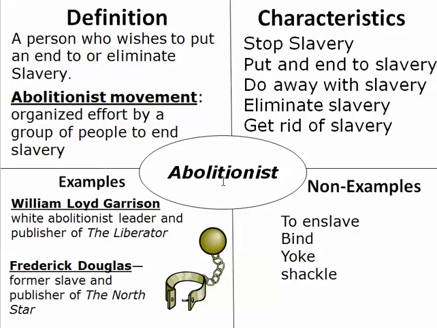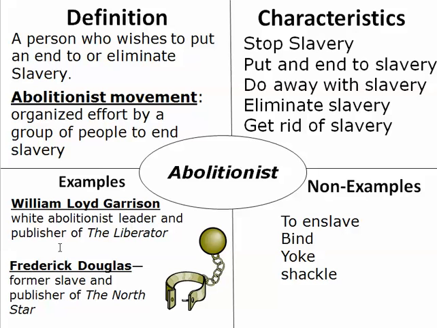The definition of the next movement, abolitionist movement, or abolition or abolitionism. The definition of an abolitionist is a person who wishes to put an end to or eliminate slavery, like immediately. To stop slavery, as it is an abomination, it's wrong. The abolitionist movement was an organized effort by a group of people who were called abolitionists to end slavery. Characteristics: to stop slavery, to put an end to slavery, to do away with slavery altogether, eliminate slavery, get rid of slavery. Some examples are William Lloyd Garrison and Frederick Douglass.